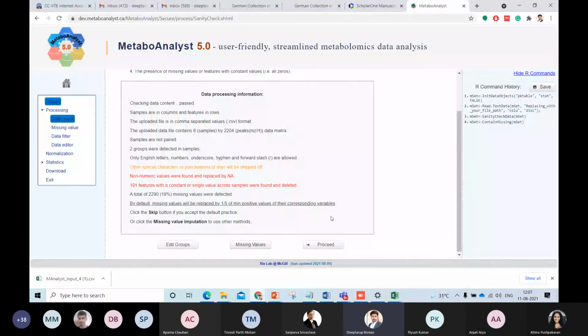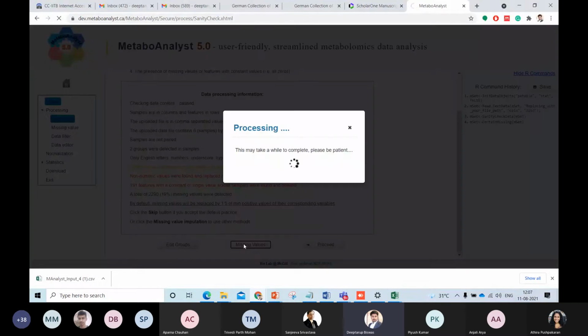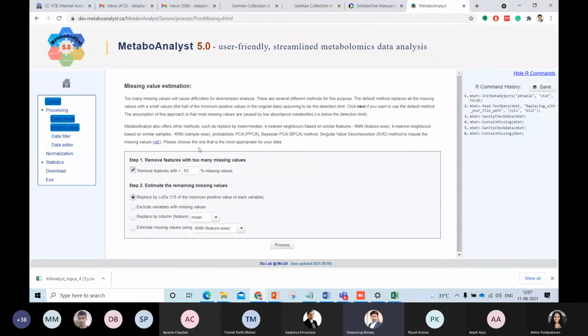So the next thing is that once you know that there are missing values, obviously the next part is that you have to click into the missing value for imputing these missing values. Once we click into the missing value, we will see that it says remove features with too many missing values. Over here, we have always tried to keep this part stringent, and we will remove features with missing values of more than 30%. That means we are allowing only those features which have 70% data, and the 30% missing value will be imputed based on the 70% of the data available.